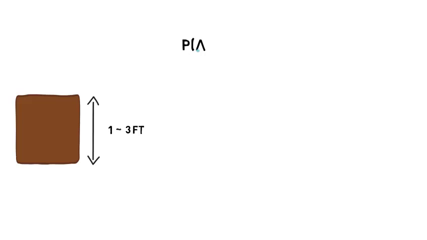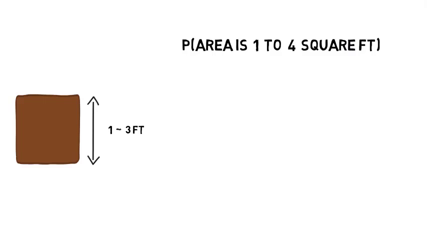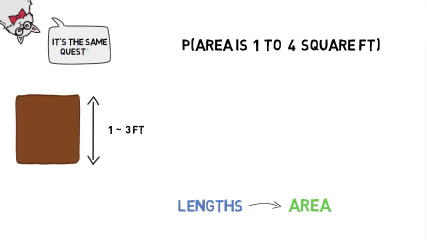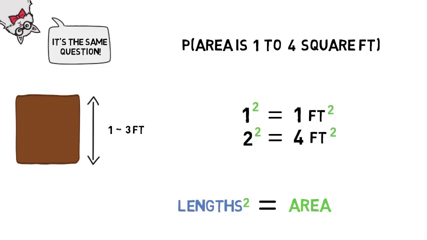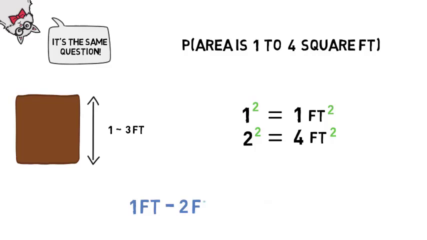Consider this question. How likely is it that the area of the next square will be between 1 square foot and 4 square feet? We're switching from talking about the lengths of the square's edges to talking about its area. But this is actually the same question as before. Remember, we're talking about squares here, and for a square, having edges between 1 and 2 feet long is the same as having an area between 1 and 4 square feet. The area is just the square of the length of the edges, and 1 squared is 1, and 2 squared is 4. So the 1 to 2 range for length corresponds perfectly to the 1 to 4 range for area.